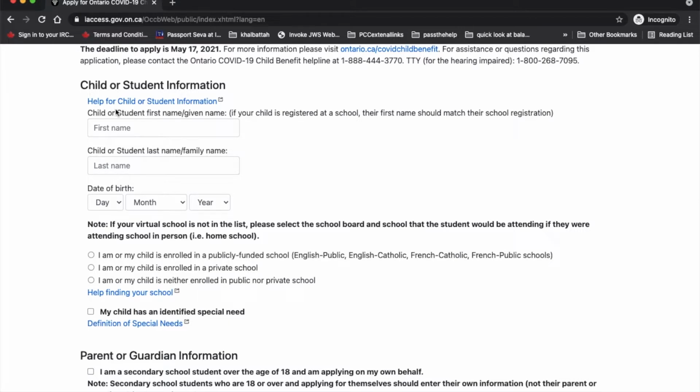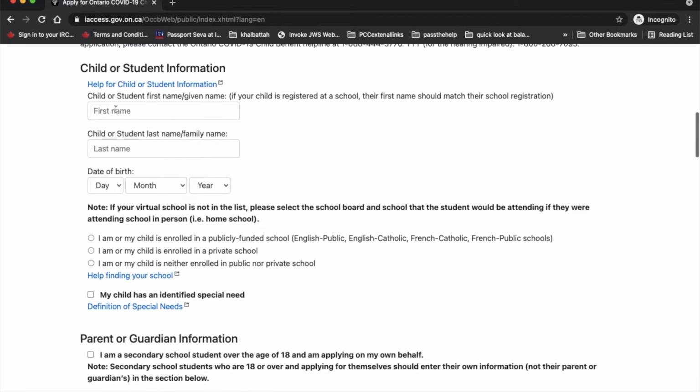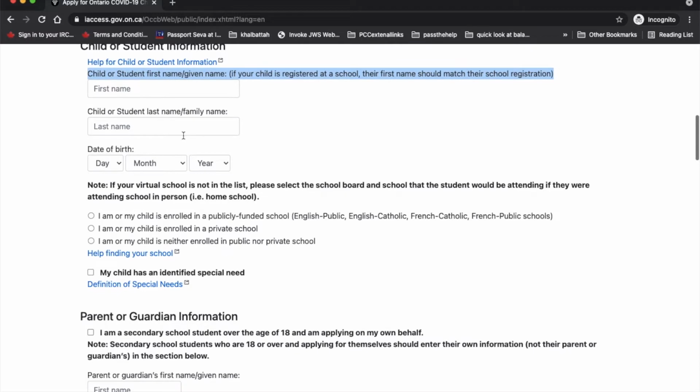To start with, the first field which you see here is the first name of your child. When you give this information, as it is mentioned, if your child is registered in school, then you have to make sure that the child's first name that you put in here is exactly the same.